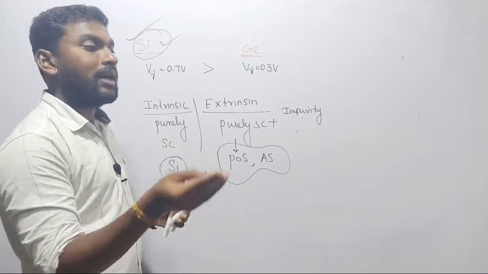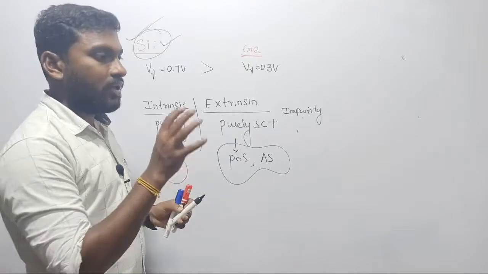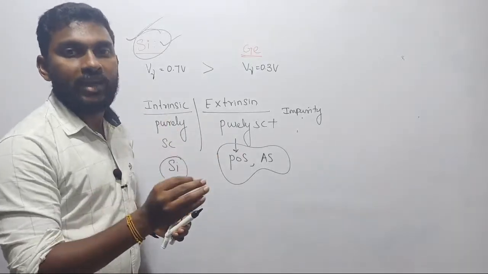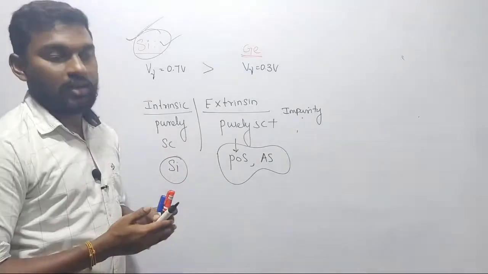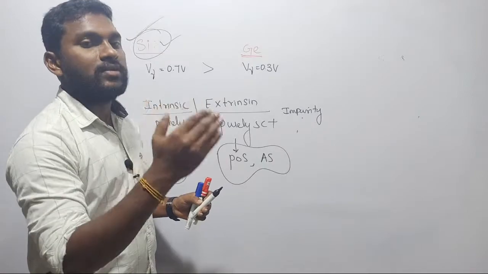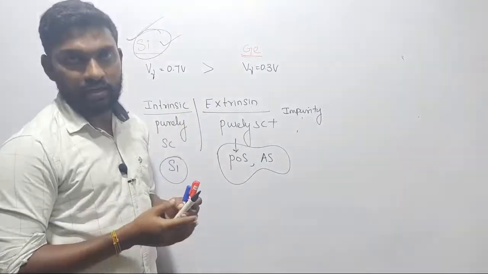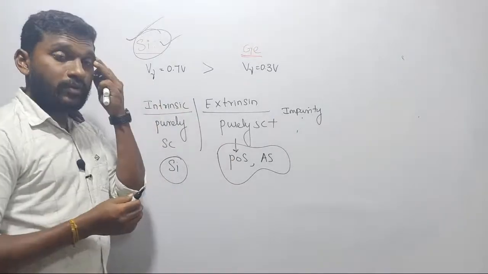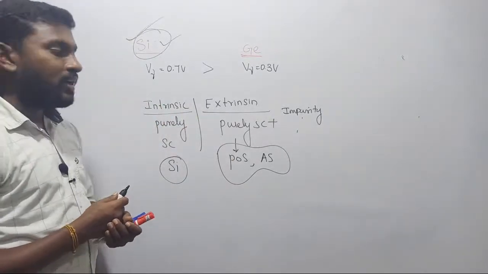Externally we are adding another type of material which has more electrons, such that the number or concentration of electrons will be increased. That is simply called the extrinsic process. It means purely semiconductor material will be added with some impurity in order to increase the doping concentration of the material. So that is the difference between extrinsic and intrinsic materials. I hope things are very clear. Yes, let us continue.